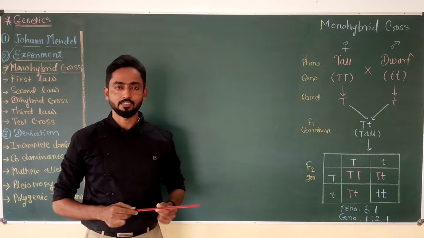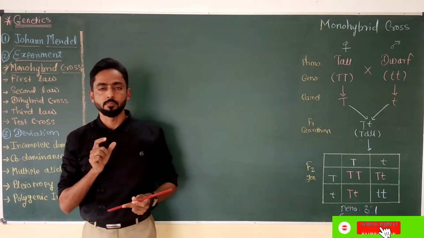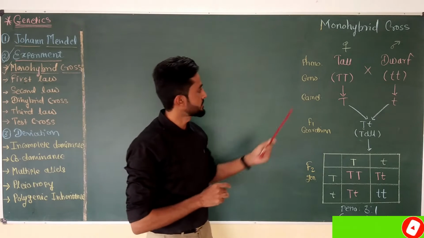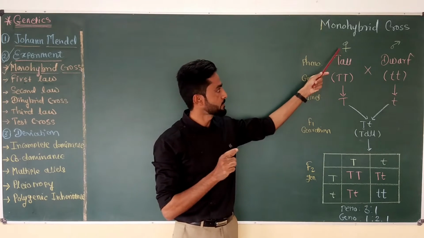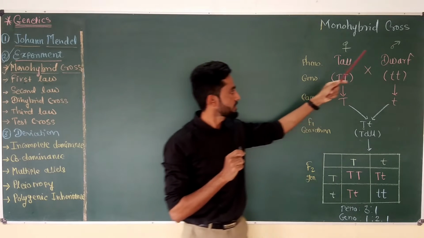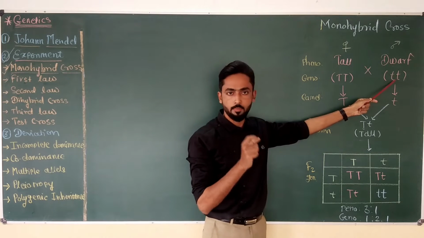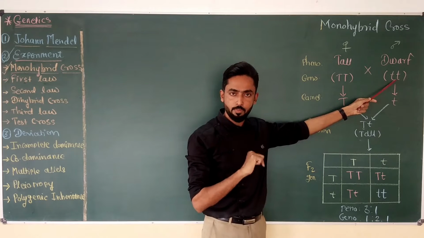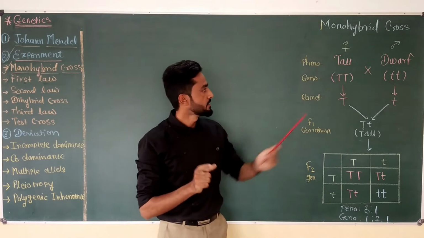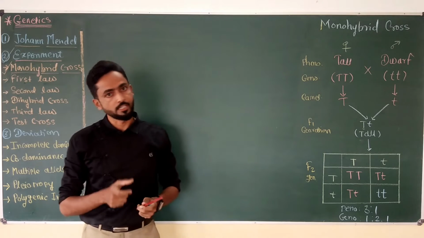Hello everyone. In the last video, I discussed the monohybrid cross of Gregor Johann Mendel, which he performed on the garden pea plant. In his cross, Mendel first selected a pure tall plant as the female parent and a dwarf plant as the male parent. The pure tall plant has genotype capital T, while the dwarf plant has genotype small t. In the first step of the experiment, after selecting the parents, Mendel confirmed that they are pure parents by selfing them or by breeding them for 3 generations.